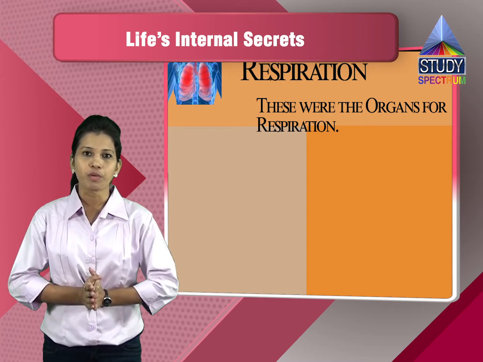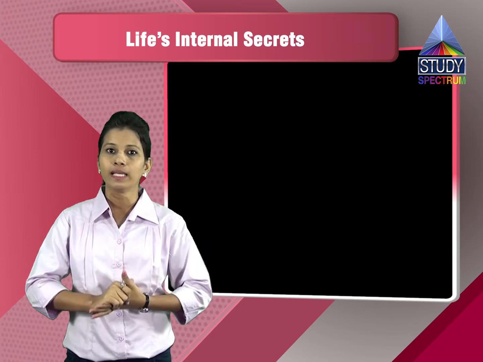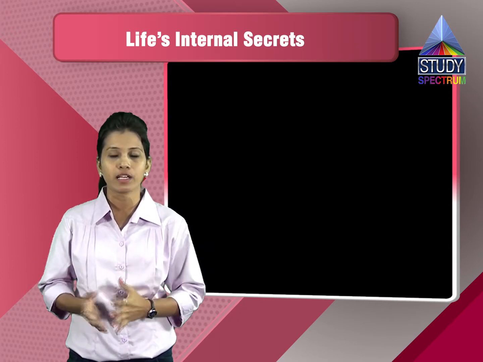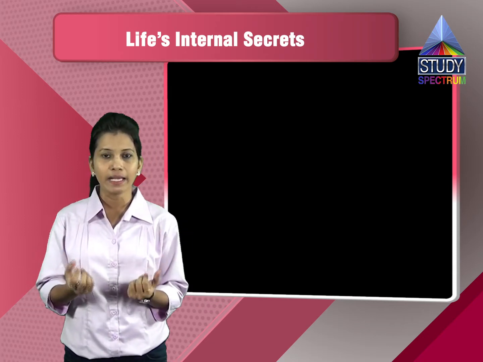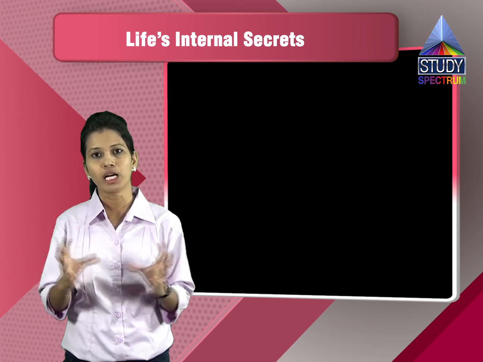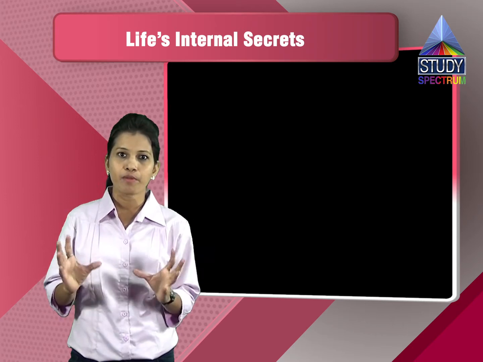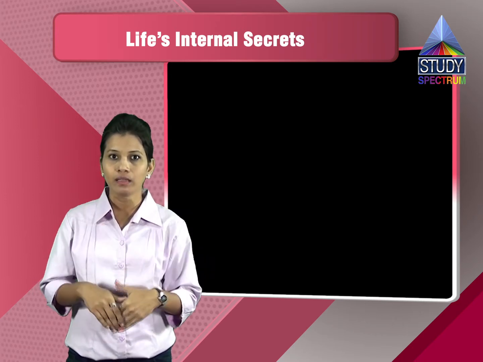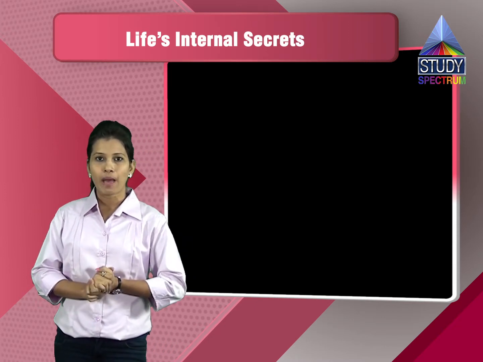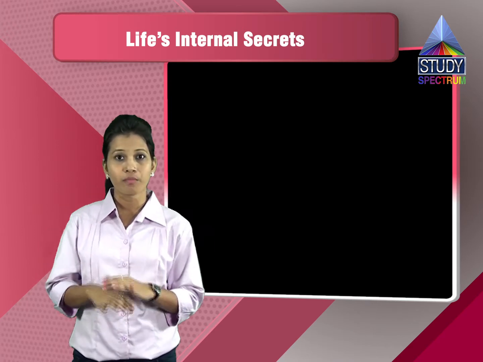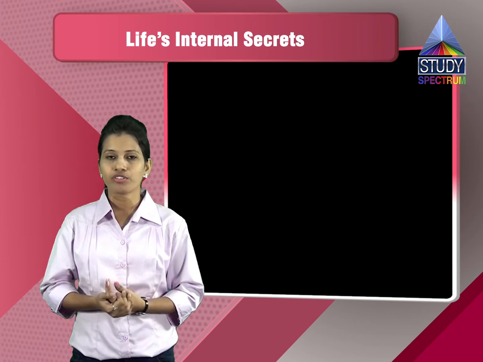Now how does the process of respiration take place? The diaphragm, which is below the lungs, helps in the inhalation and exhalation of the air. During inhalation, the diaphragm contracts, and it gives enough space for the lungs to expand. This expansion of the lungs reduces the air pressure inside the lungs, which helps in taking in the air. During exhalation, the diaphragm relaxes, and the lungs become small, returning to their original size.